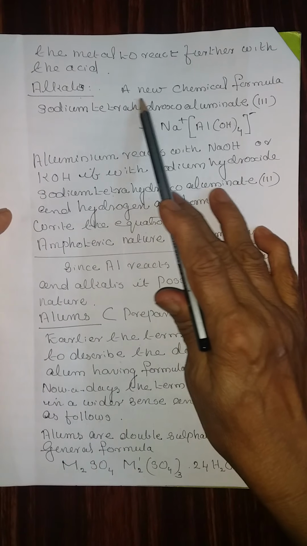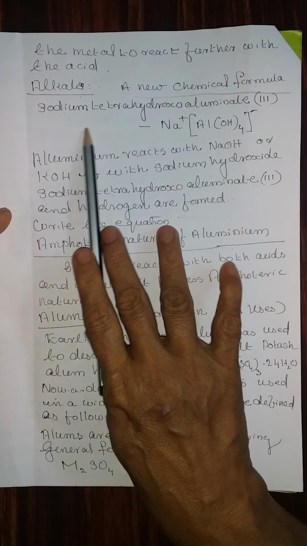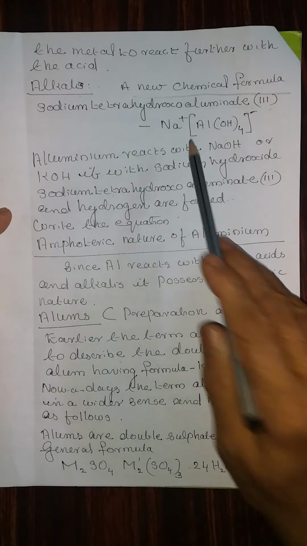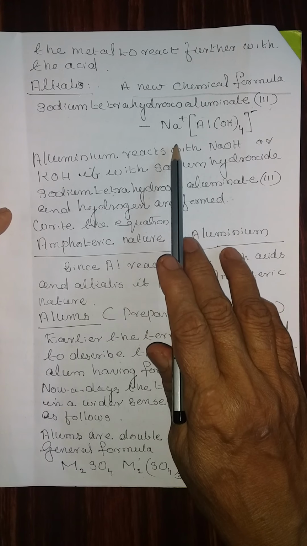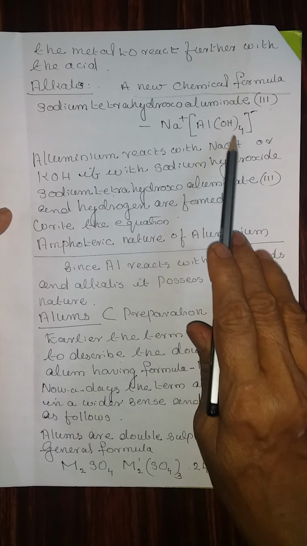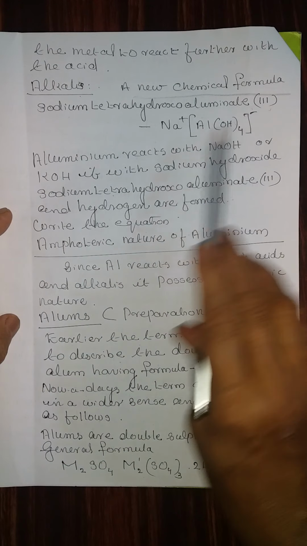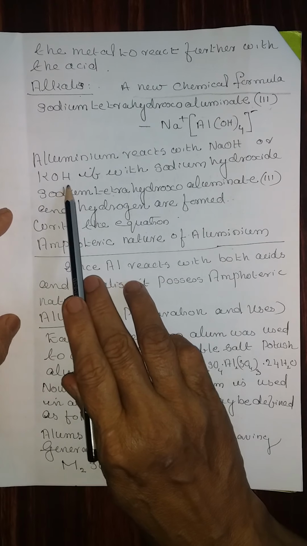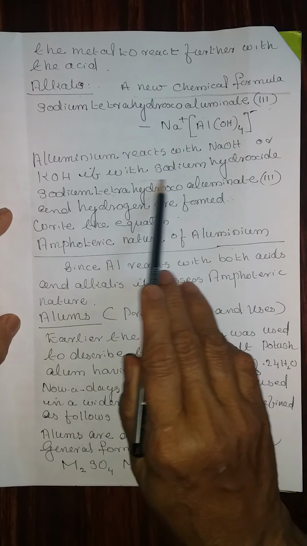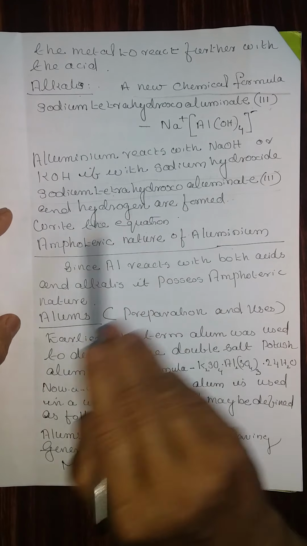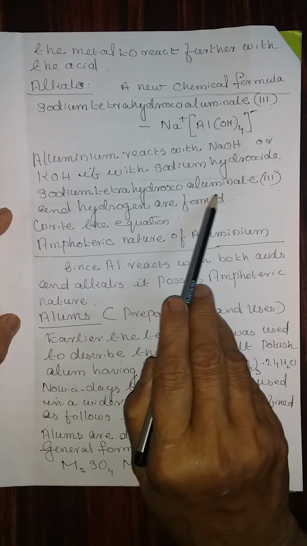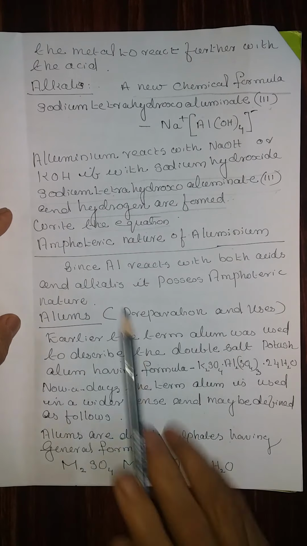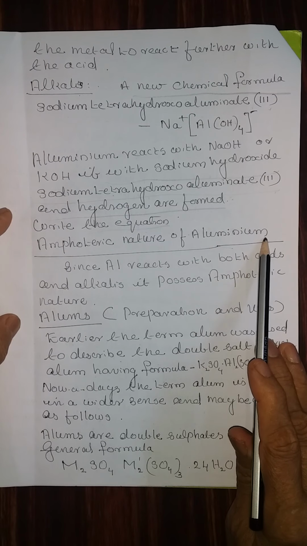Alkalis. A new chemical formula is required, that is sodium tetrahydroxoaluminate(III). This is a coordination compound. Formula is Na+ [Al(OH)4]-. Aluminum reacts with sodium hydroxide or potassium hydroxide. If it is sodium hydroxide, the products are sodium tetrahydroxoaluminate(III) and hydrogen. Write the equation.